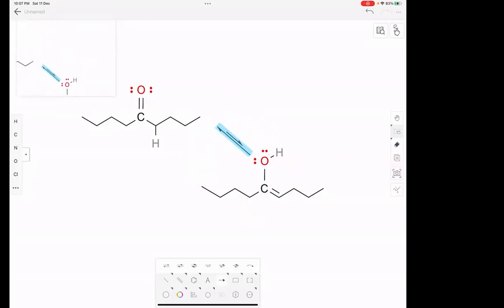Clear? Okay. That means the equilibrium constant is less than 1. If the equilibrium constant is more than 1, then most of the reactants are converted into products. If it is less than 1, then a very small amount of reactants is converted into products.